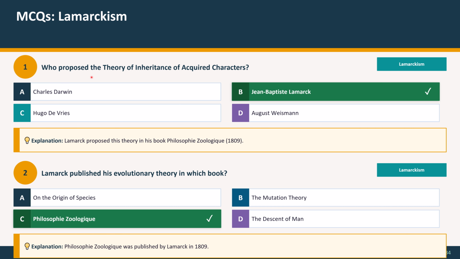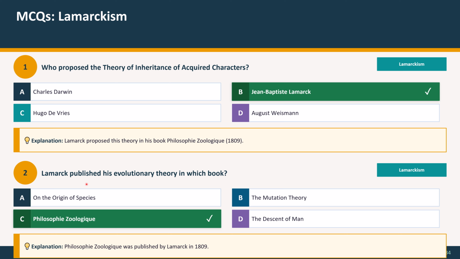First question: who proposed the theory of inheritance of acquired characters? Option A, Charles Darwin, option B, Jean-Baptiste Lamarck, option C, Hugo de Vries, and D is August Weismann. The correct option, which is highlighted in green color, is Jean-Baptiste Lamarck. Explanation: Lamarck proposed this theory in his book Philosophie Zoologique in 1809.